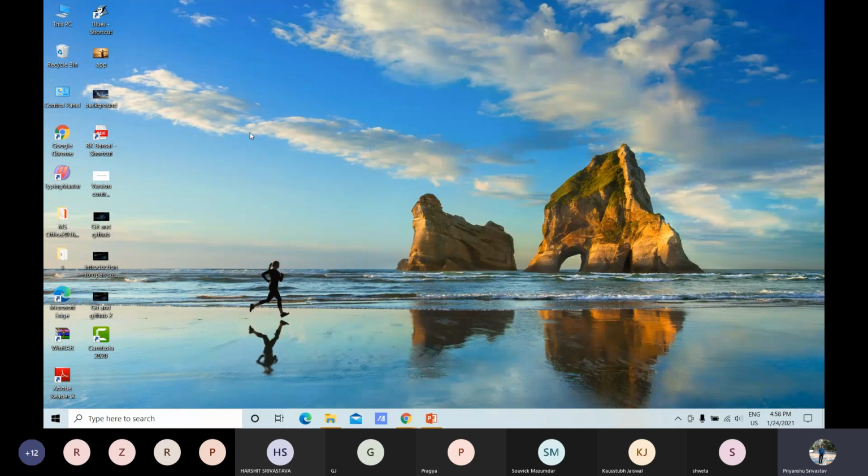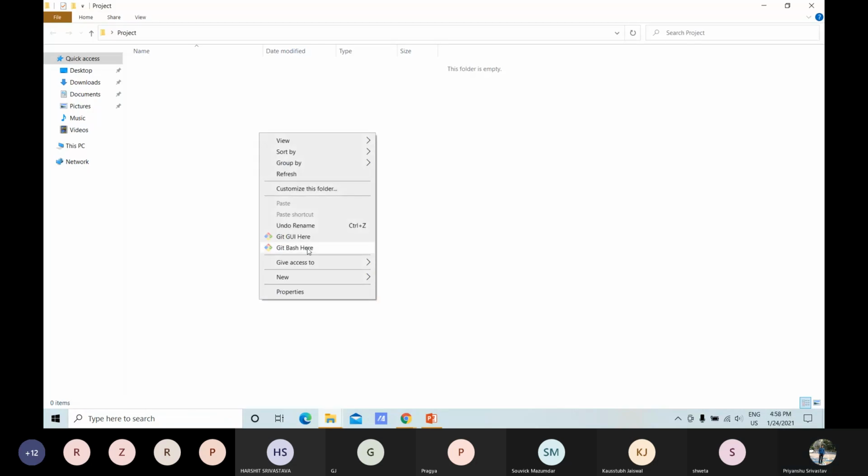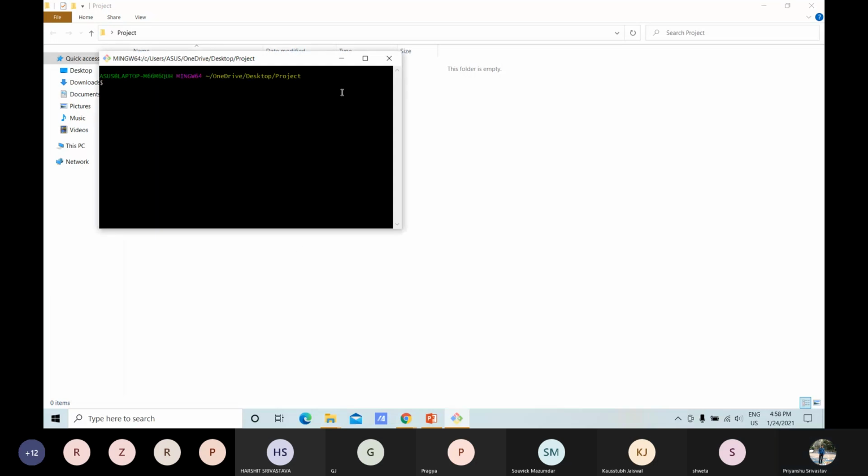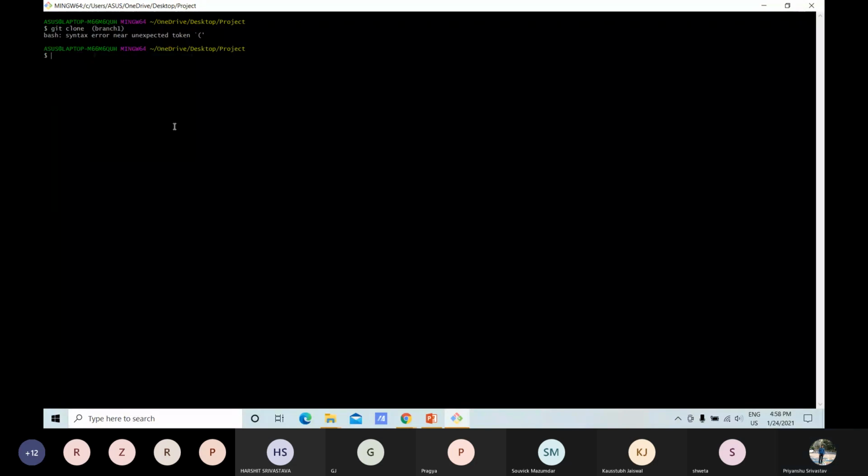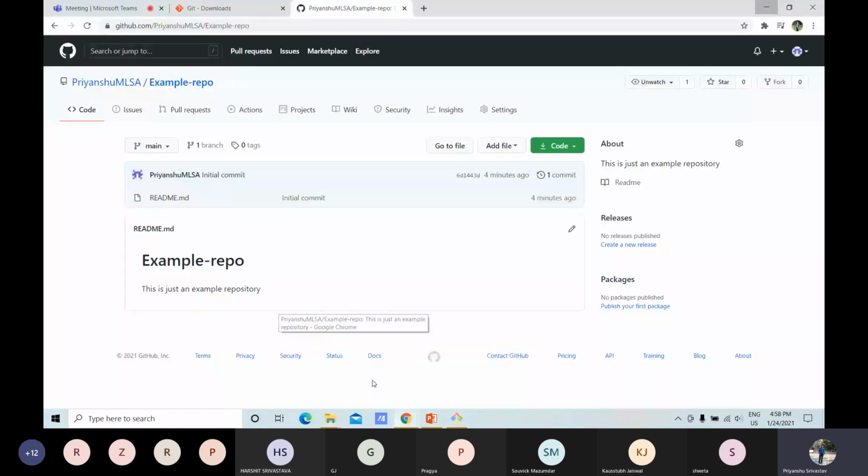First, we have to create a new folder which will be the working directory. Let's name it project folder. Then open that project folder and git bash here. First, we have to clone that repository: git clone and paste the URL. I think there is some problem on my side. You can see that there is one initial commit.